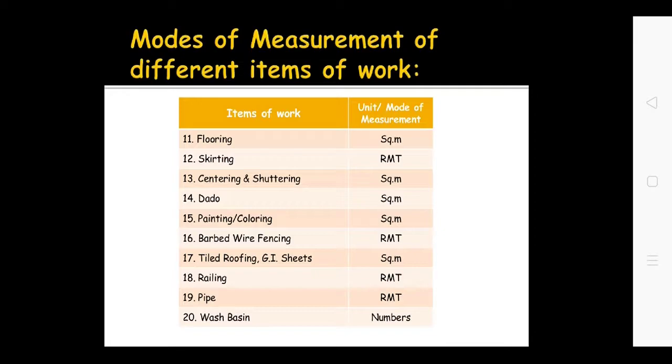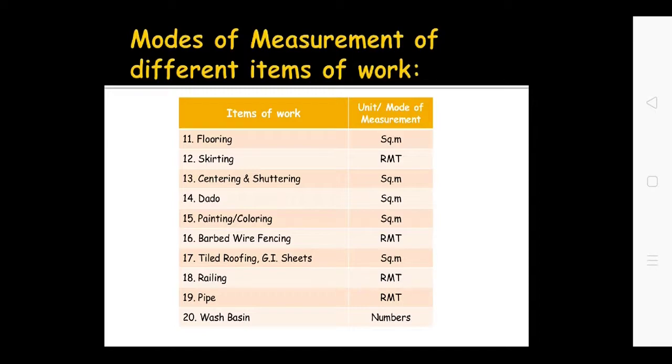Painting is measured in square meter. Barbed wire fencing, which is used in the farm, is measured in running meter. Tile roofing or GI sheet is measured in running meter. Steel railing for the staircase is measured in running meter. Pipes which you are using for the electric fitting or the plumbing are measured in running meter. Wash basin or water closet are measured in number. So these are the different modes of measurement of different items of work as per IS 1200.